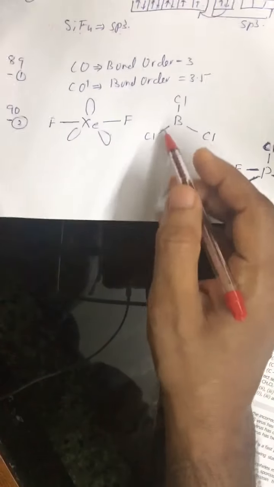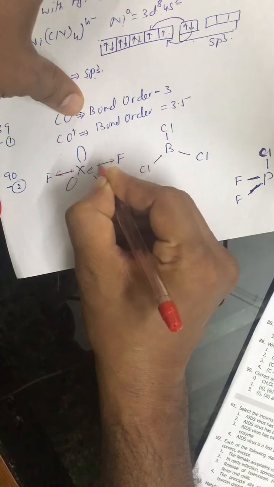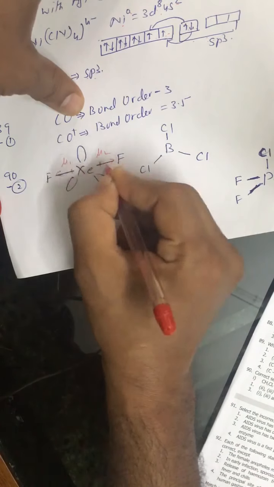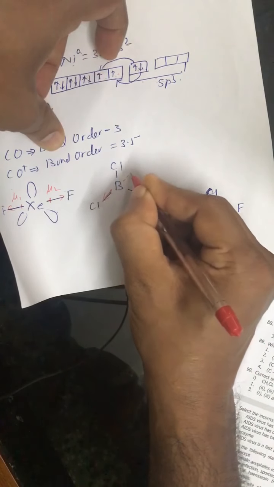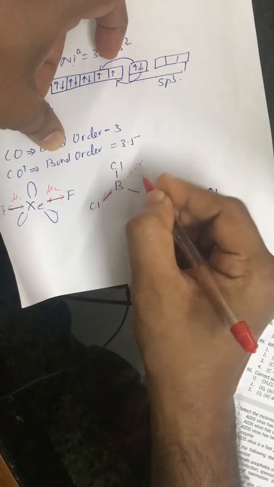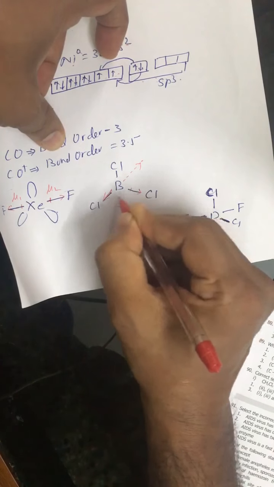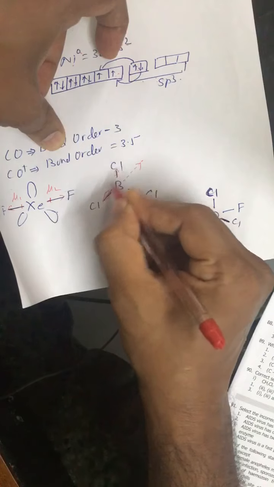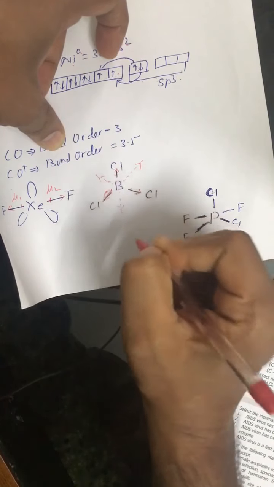Then, the species with zero dipole moment: BCl3 and XeF2. XeF2 is linear, so this is mu1 and mu2, mu1 is equal to mu2 and theta is 180. Here the dipole moment of this bond is cancelled by this one, the resultant value. The resultant of these two is cancelled by this one, the direction is this one, and again the resultant of these two works in this direction, which is cancelled by this.